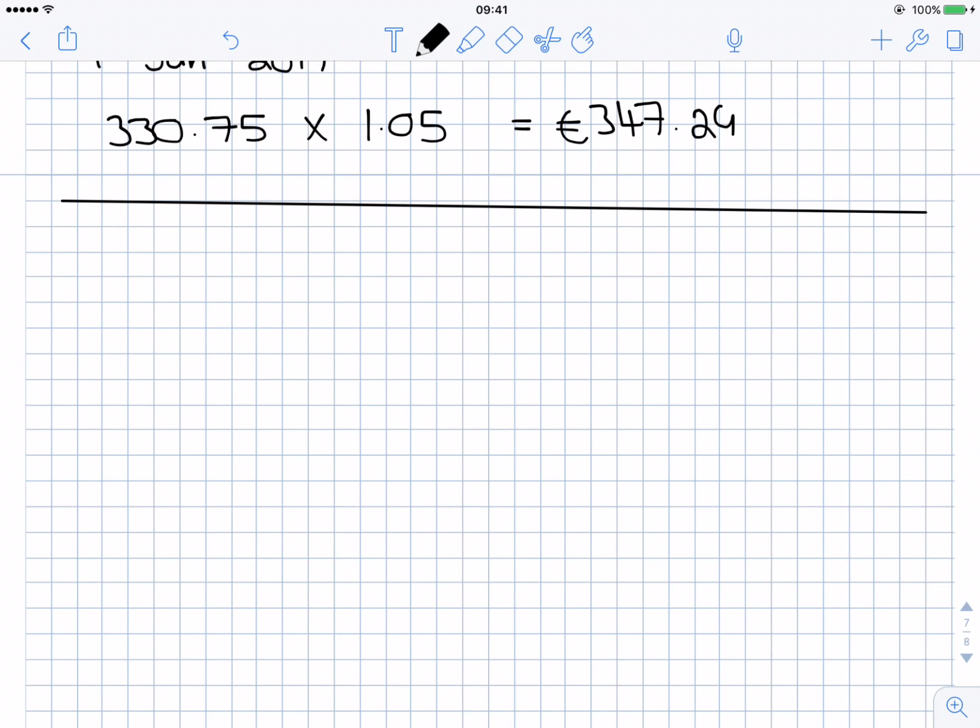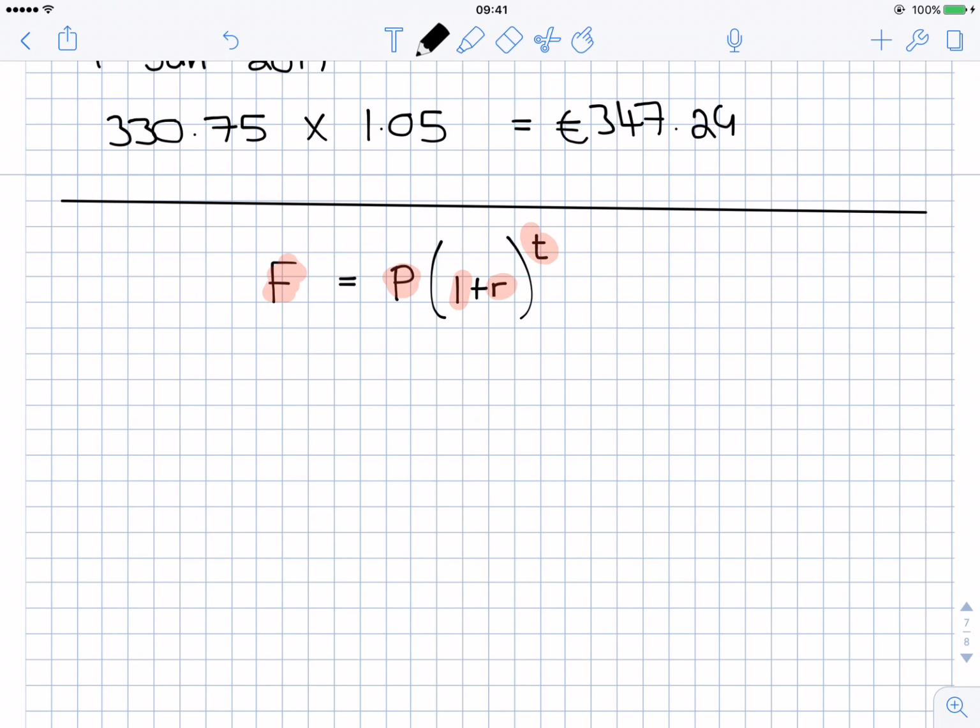There is a formula for working out compound interest. It's in the tables, and it says that the amount you have at the end, the final value, is equal to the principal, the amount that you put in, by 1 plus r to the power of t. So t is the number of years that the money is going to be in the bank, or if you're dealing with months, the number of months that it'll be in the bank. R is the interest rate, 1 is just 1, P is the principal, the amount you put into the bank, and F is the final amount that you have.